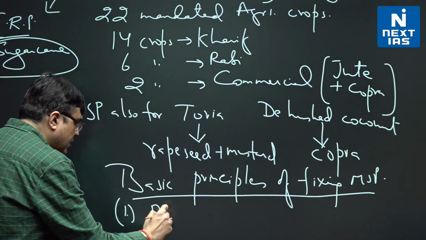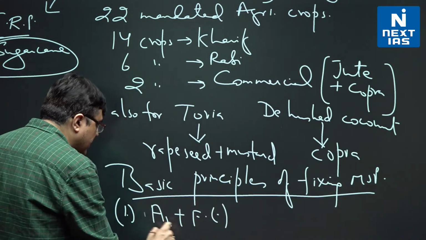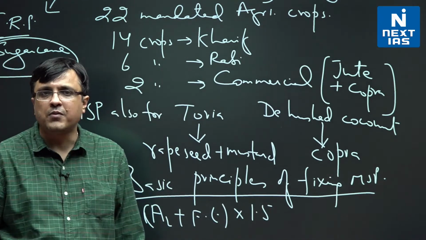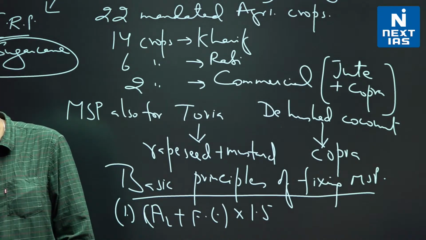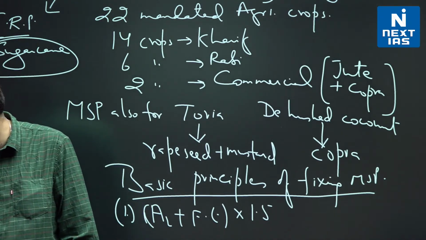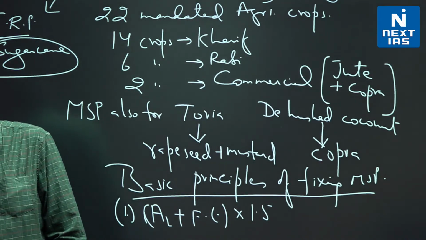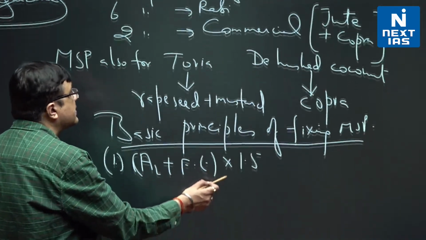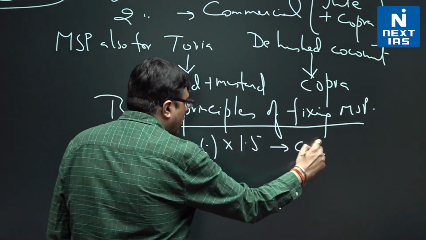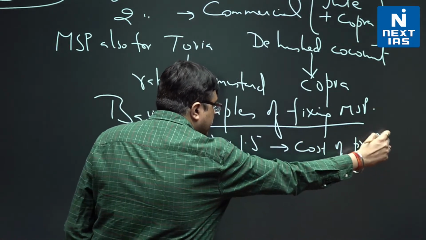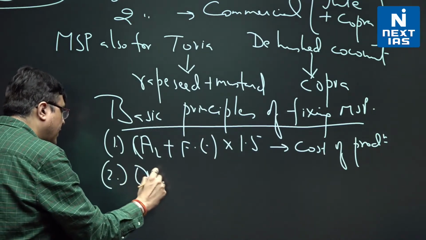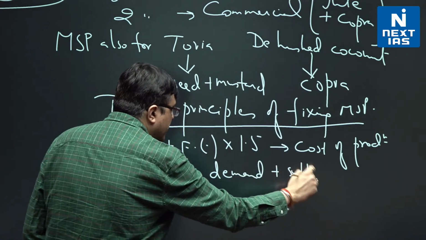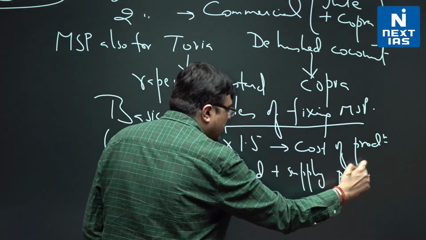One, of course, is charging A2 plus FL into 1.5. ये तो एक basic principle है ही कि इसके हिसाब से ये तो formula है जो MSP का होना चाहिए. Then they say that it also includes the cost of production, overall demand supply conditions, that is the next thing that they highlight. So this covers for cost of production, but it also highlights overall demand supply position, that what is the demand for the crop and what is the supply of this crop in the market.